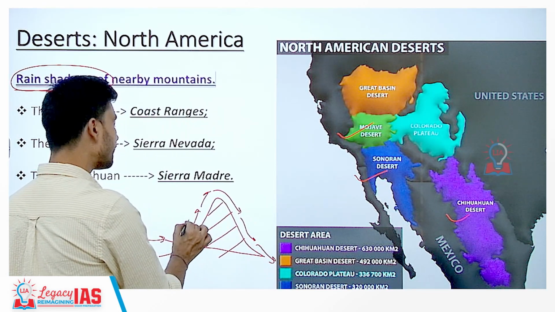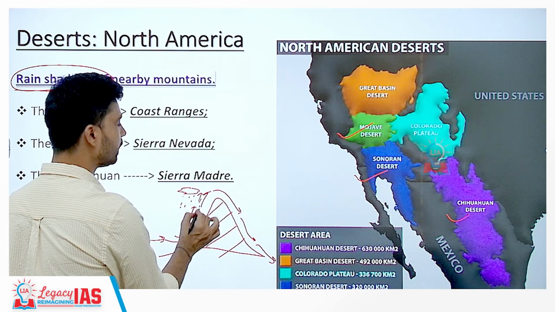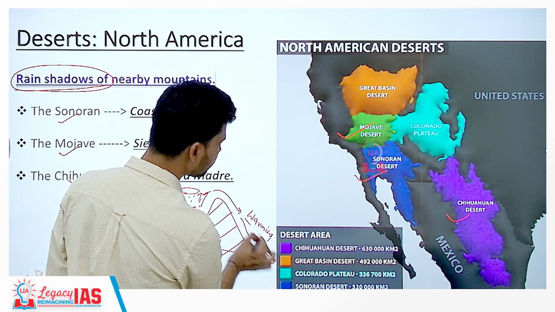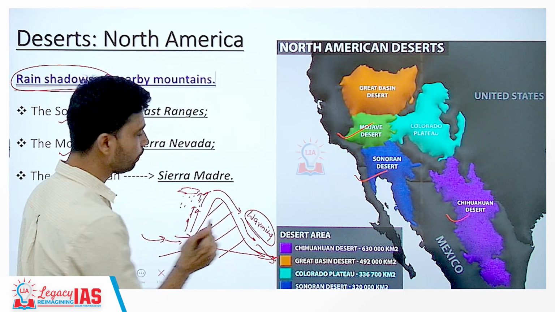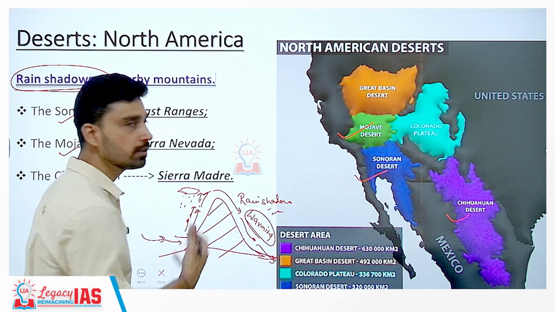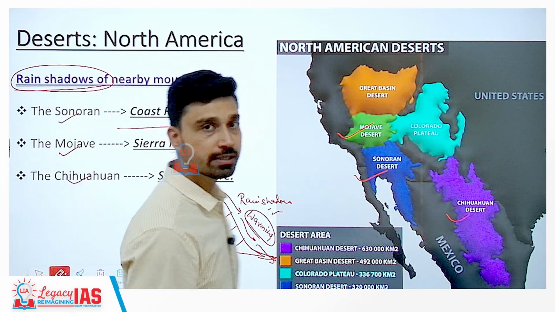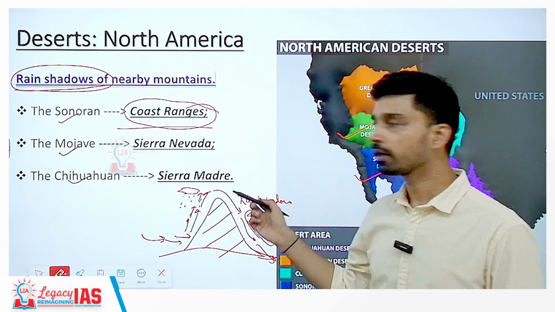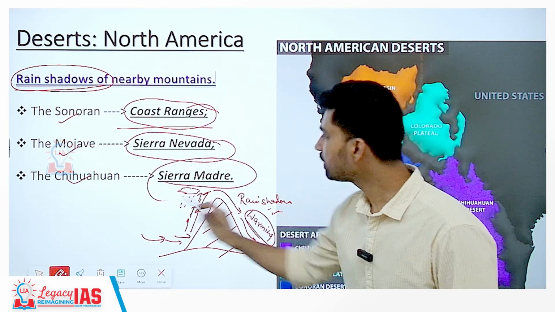When the wind is rising up, obviously it will result in condensation, cloud formation, and heavy rainfall. While on the other slope, when the wind is descending, it is warming up, thus no condensation, no cooling, no rainfall, and this region will receive very little to no rainfall. And that is why this other slope of the mountain is referred to as the rain shadow zone. The desert is nothing but the desert that is formed in the rain shadow zone of mountain ranges, such as the Sonoran Desert, located in the rain shadow zone of the Coast ranges, the Mojave in the rain shadow zone of the Sierra Nevada ranges, and the Chihuahuan in the Sierra Madre range.